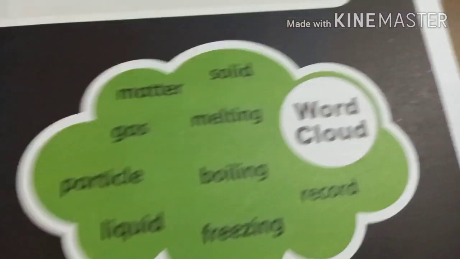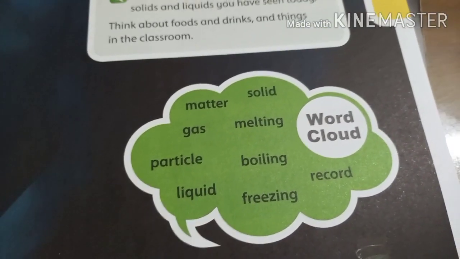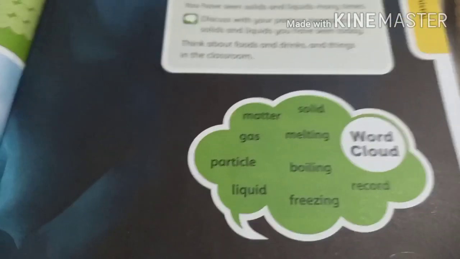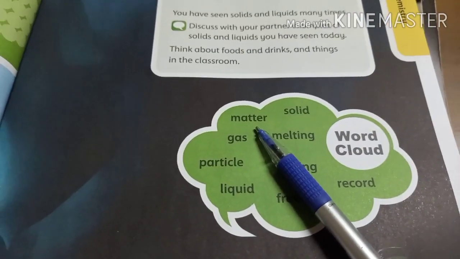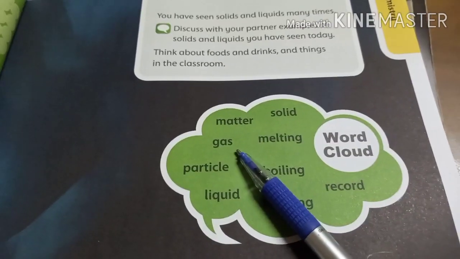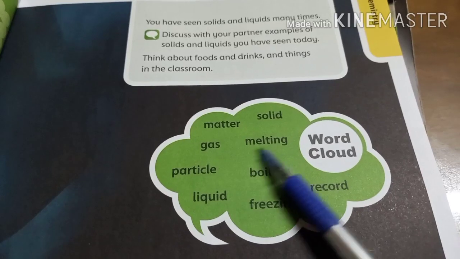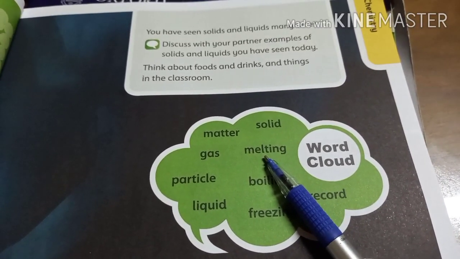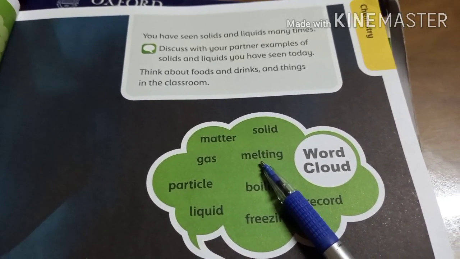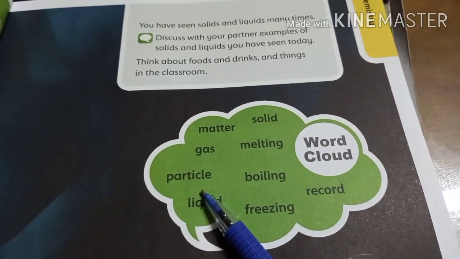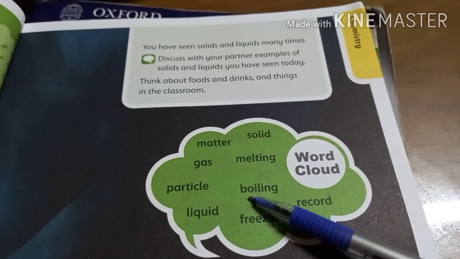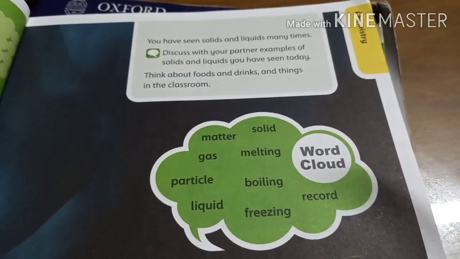What are the basic scientific words that are very important here? Every unit has its specific scientific vocabulary words which we use in that whole unit again and again. Matter is anything which occupies some space and volume. Solid, a hard material. Gas, that is invisible and mostly present in our surroundings. Melting, a process in which a solid turns into a liquid. We can take the example of ice melting. Particle is a single particle, and many particles join together to form a solid, liquid and so on.